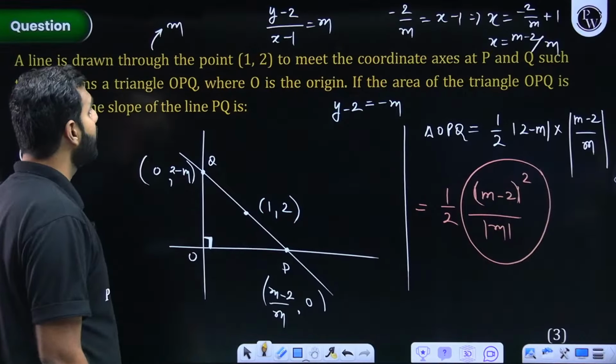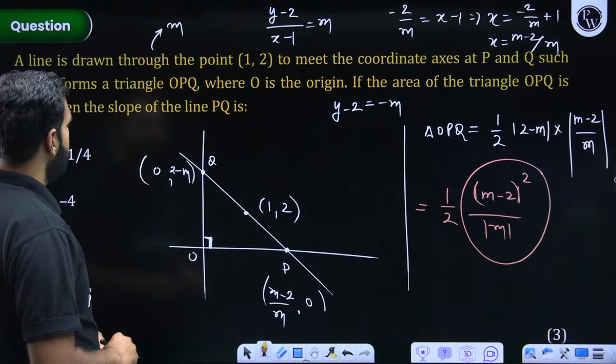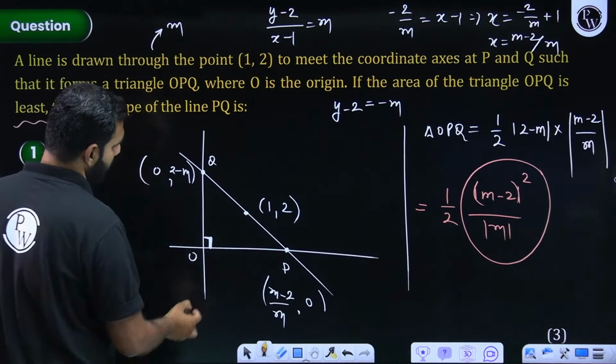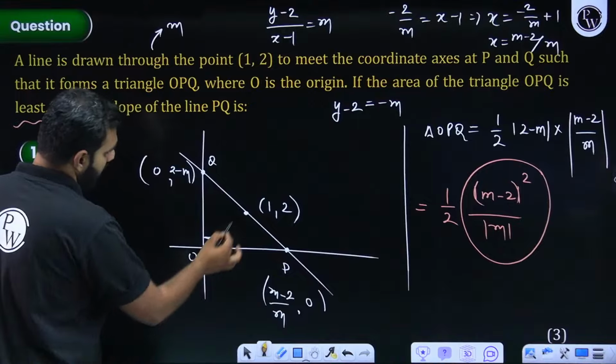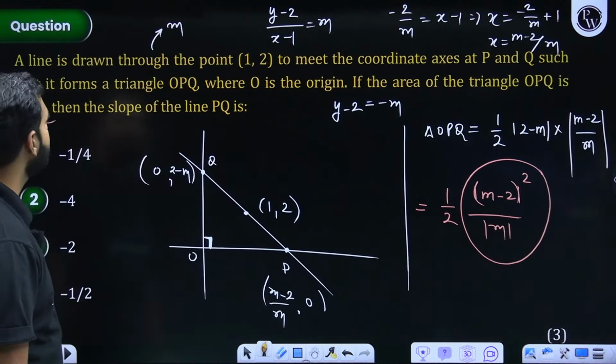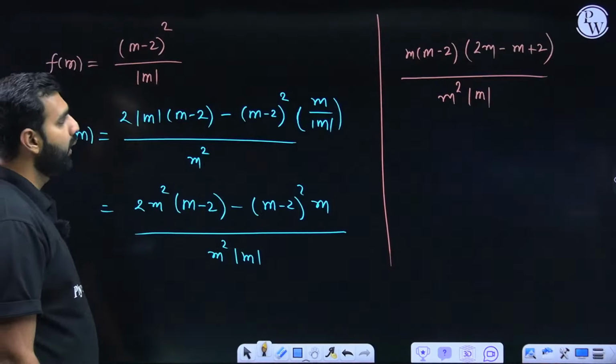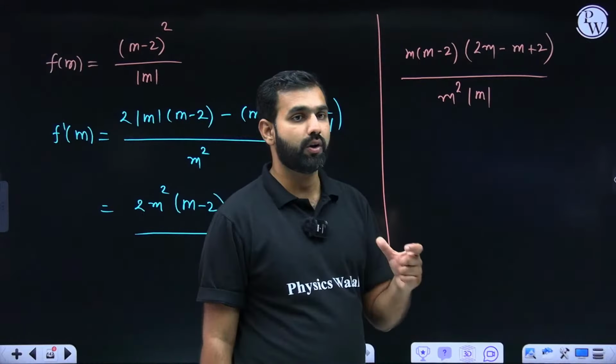Let me check whether we are given some more data that it forms a triangle OPQ, where O is the origin. Because here, if m is negative, it could have gone like this. And if it goes like this, then also you would have a triangle OPQ getting formed. In that case, slope will be... okay, good.